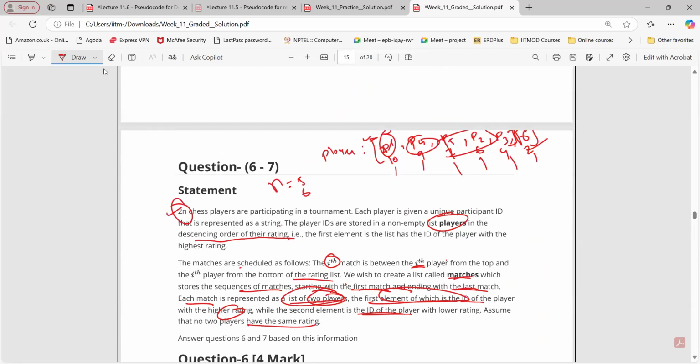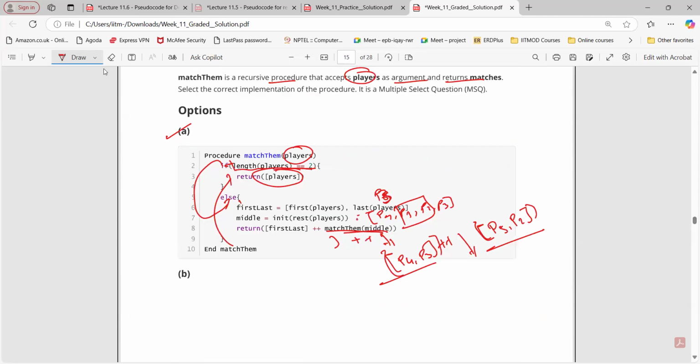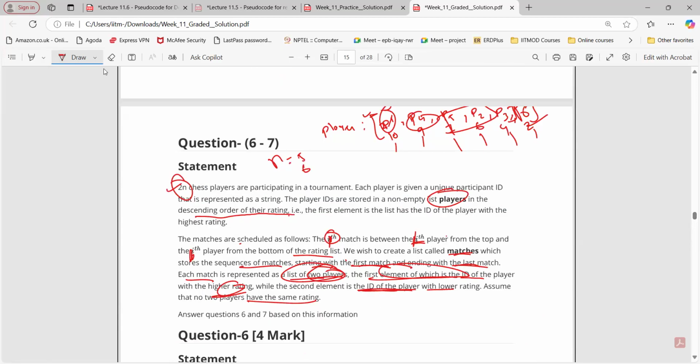So anyway, the ID of the first player will always be higher than the second player here, right? Higher rating, and the ID will be the lower rating. And the match number will be what? The first match is between the first player from the top and the first player from the bottom. Do we get that? Here you can see, right? So first player from the top, first player from the bottom, we got match number 1.